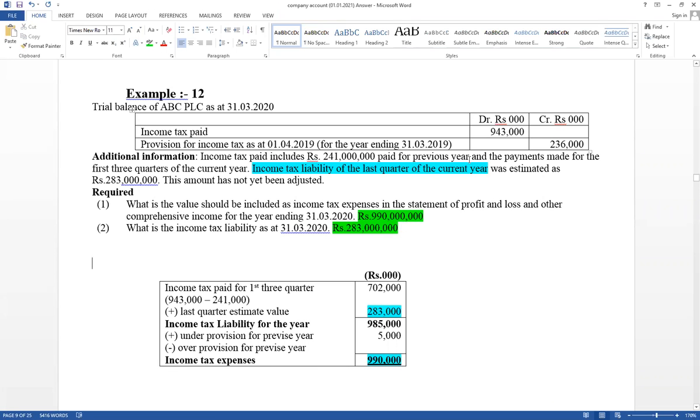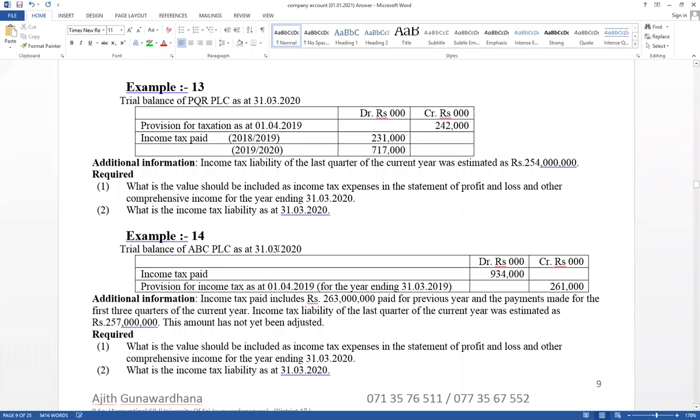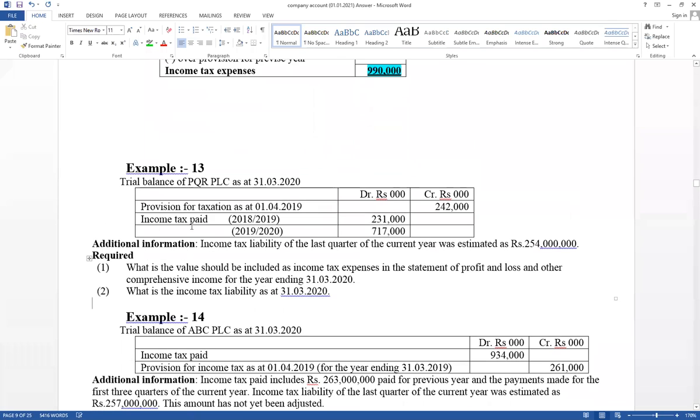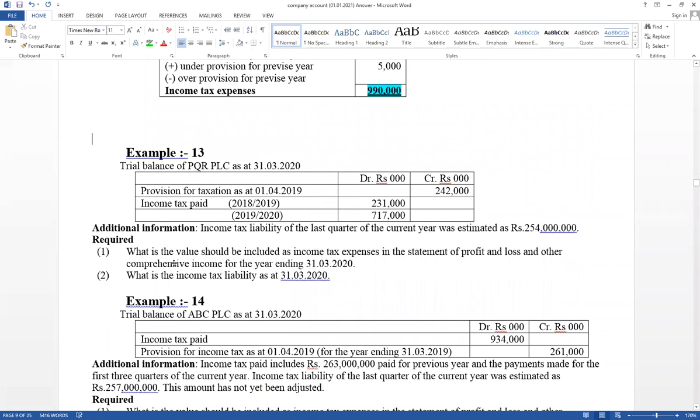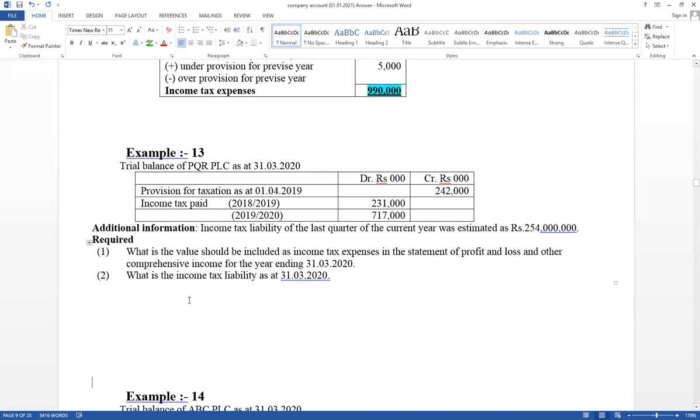Try to recognize the difference. 2018, 19, 20, the last three papers have given it like that. The total paid amount is given, not given separately as first quarter, second quarter, third quarter paid amounts. Right, question number 13 is also the same way. I will do 13 and 14 together. In question number 13, it has been given separately. After questions 13 and 14, I will discuss how to prepare the statement of profit and loss and other comprehensive income. After that, share issues and dividends adjustment.